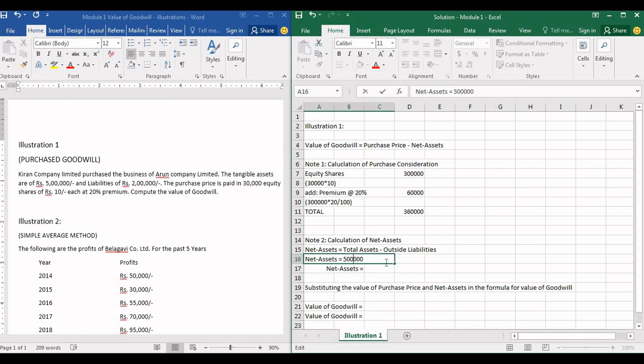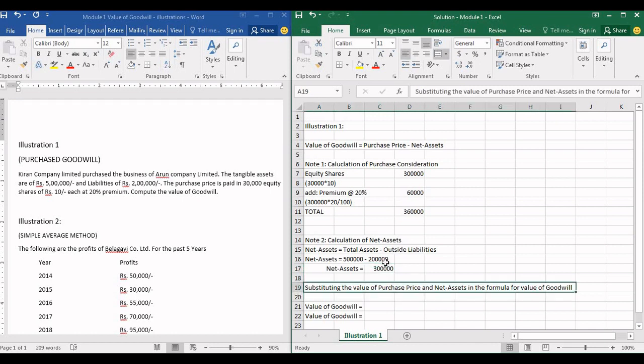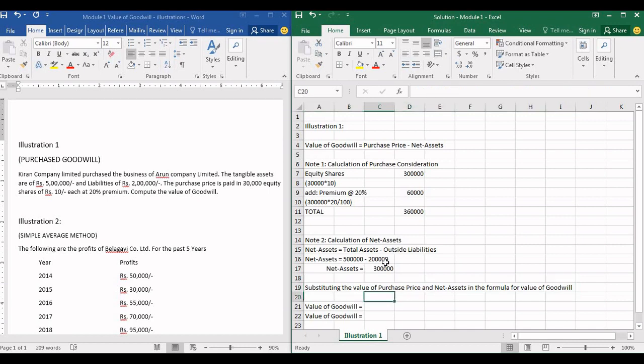So I have taken 5 lakhs minus outside liabilities. They have directly given the liabilities as 2 lakhs. So let us take 2 lakhs here. 5 lakh minus 2 lakhs is 3 lakhs.